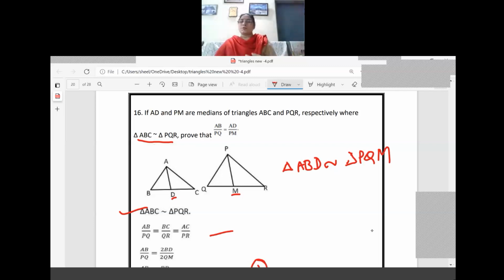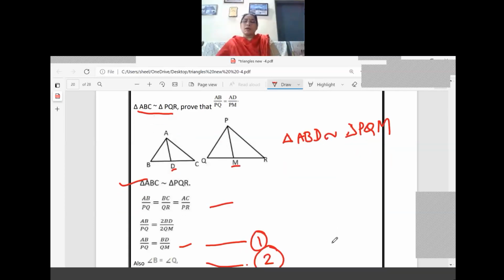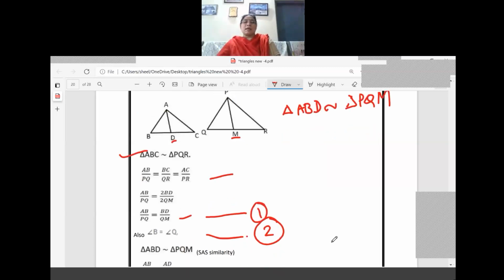So if you go through this carefully, we use the median property only. Sometimes we have to divide by 2, sometimes we have to multiply by 2. So both ratios we are doing. When we take BC and QR, we multiply, and then you get 2BD by 2QM. So the 2 will get cancelled. So what is the answer? We are getting AB by PQ equal to BD by QM.